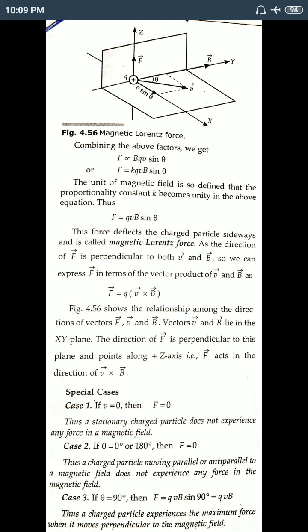Now in this equation you see that v and B are vector quantities, not q. So if we write it in vector form, this is called the magnetic Lorentz force. We can write F vector equals q v cross B, because the magnitude is B q v sin theta. When we take the cross product of two vector quantities, the result is also a vector. F is a vector quantity, force is a vector quantity. So in vector form we can write F equals q into v cross B.